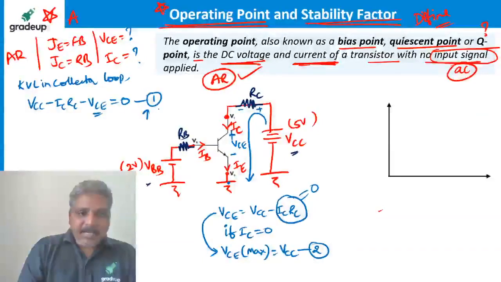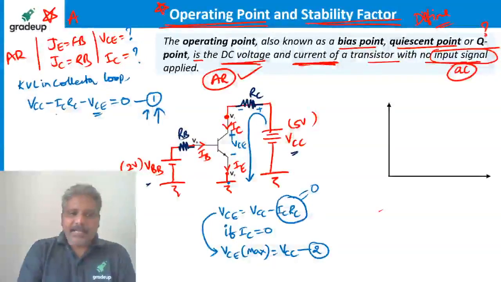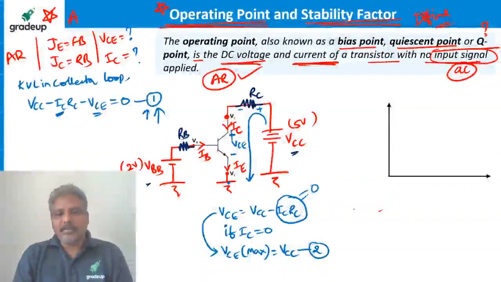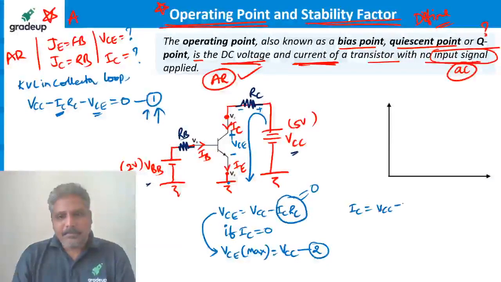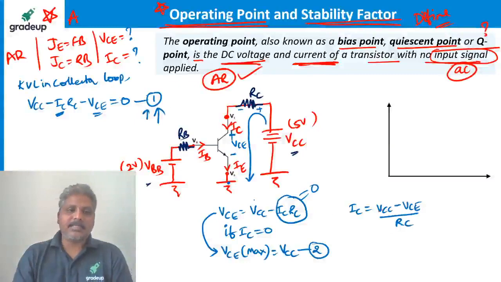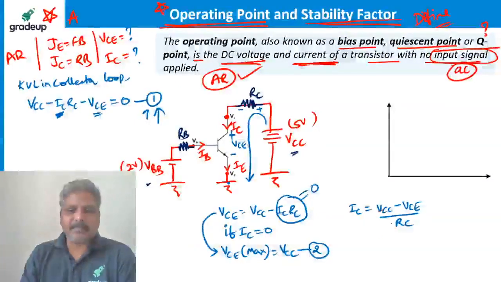In the same way, let me take equation 1 once again and write what IC is. IC is equal to VCC minus VCE divided by RC. Correct? If I just rearrange this, IC equals VCC minus VCE by RC.